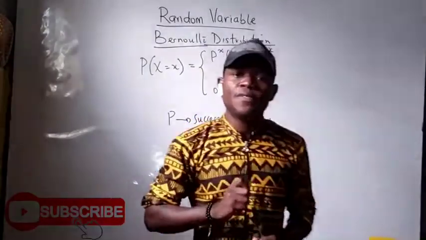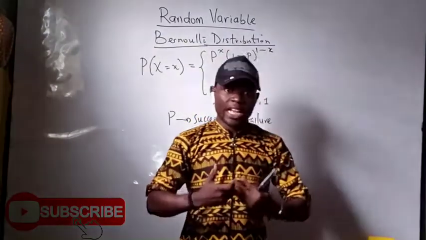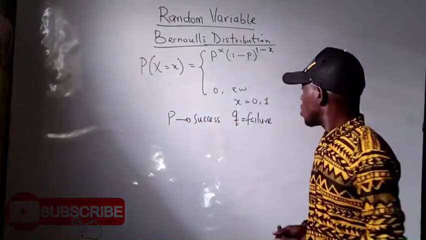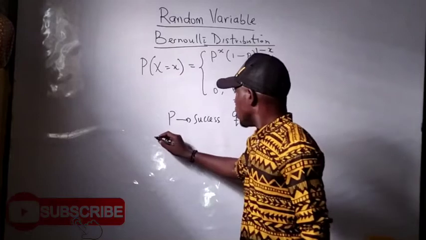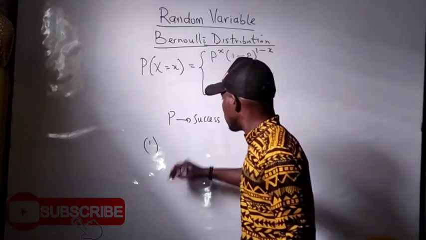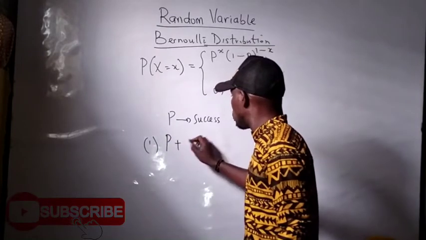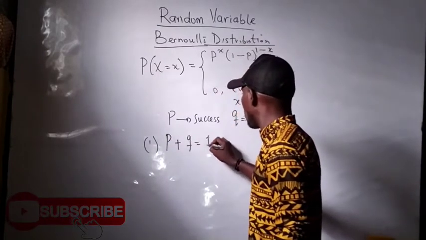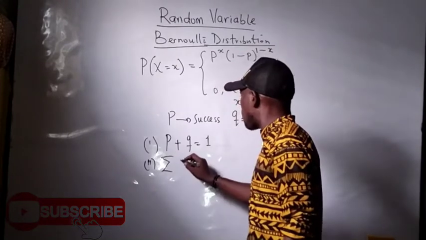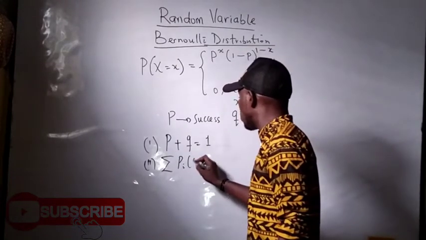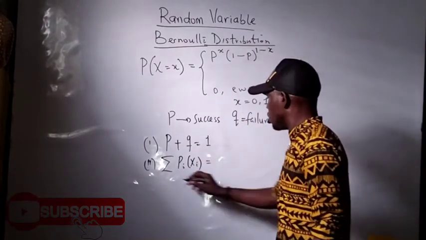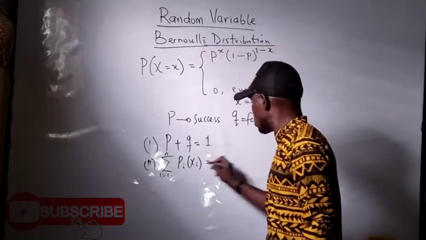So if we were to solve for the mean, because like I said, it's a probability mass function, you still follow the axioms of probability, which state that P plus Q must add up to 1, just like the summation of all your probability distribution must equal 1.